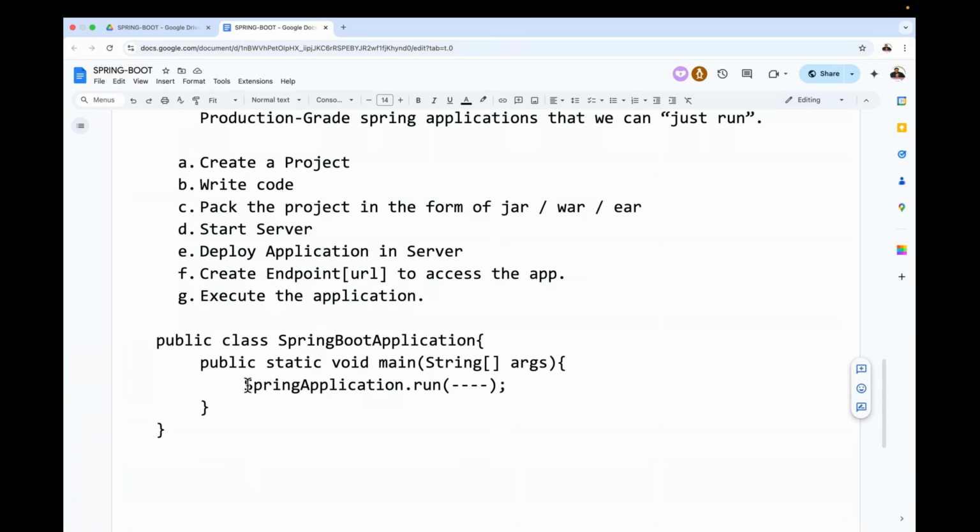So this standalone program provides everything about the enterprise application. Spring Boot is prepared like this. Spring Boot has given an option to the developer: prepare a main class and main method, and inside this main method use the SpringApplication.run method. The SpringApplication.run method will take the responsibility of providing the total infrastructure for the enterprise application. It will provide the complete environment for the enterprise application.